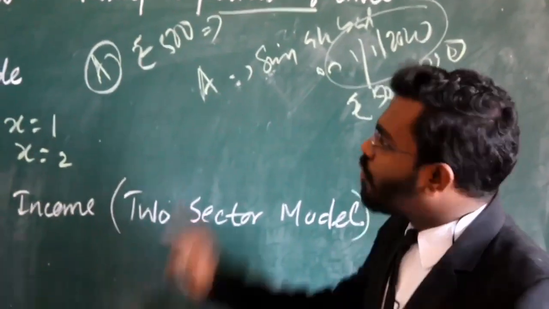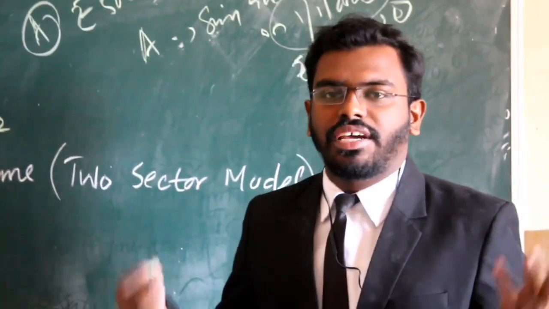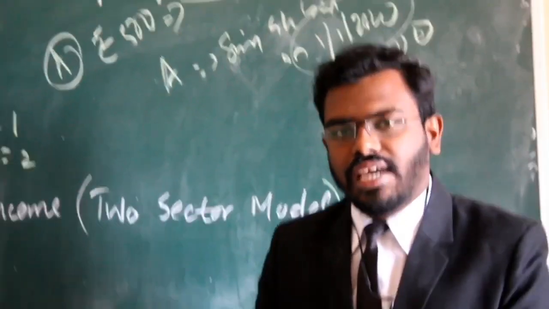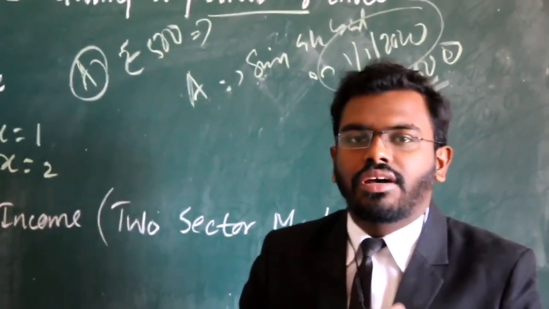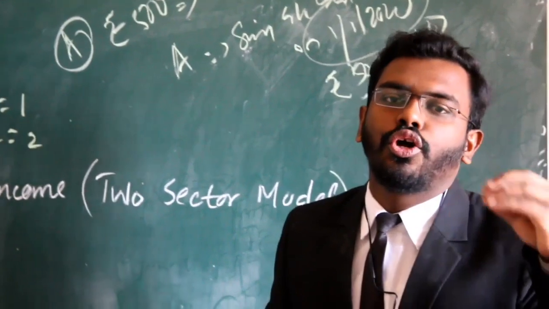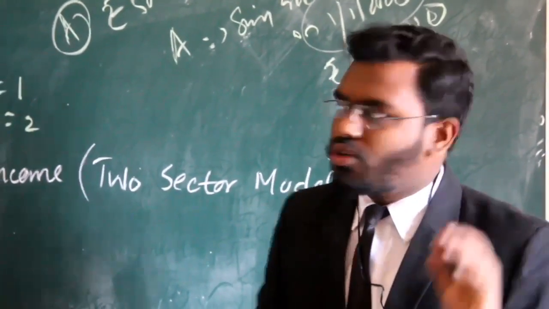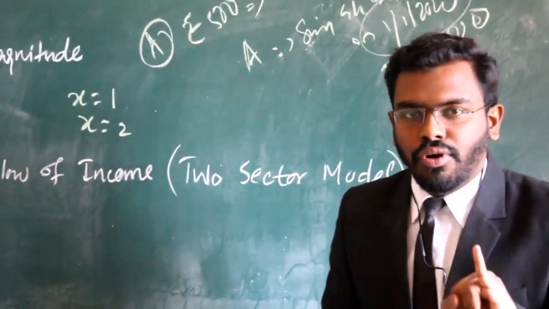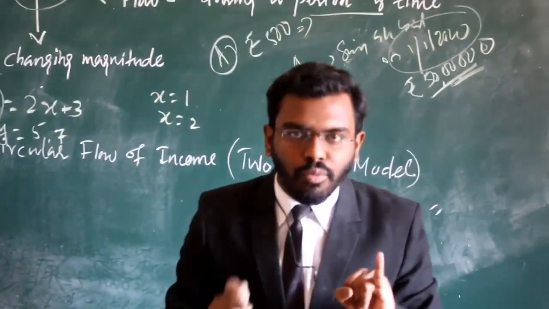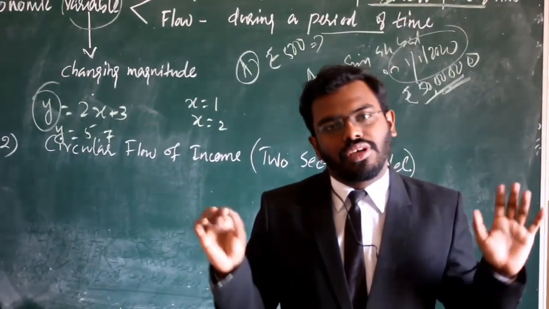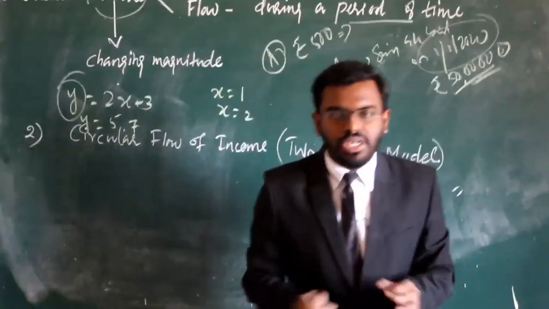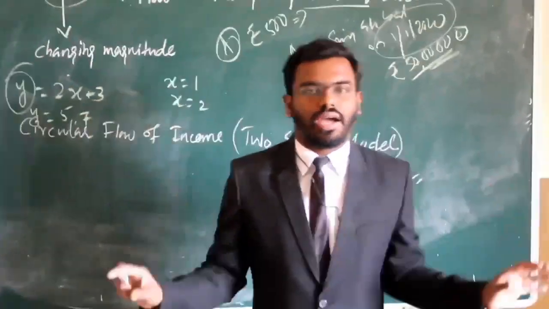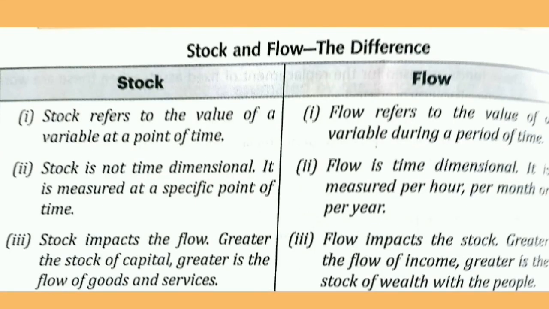Next example of a flow variable is interest on deposit. In each and every month or each and every year you will get interest on your deposit. Okay, so that is stock and flow. Stock is a variable which can be measured at a particular point of time, whereas flow is a variable which can be measured over a period of time. I think you understood the meaning of stock and flow.